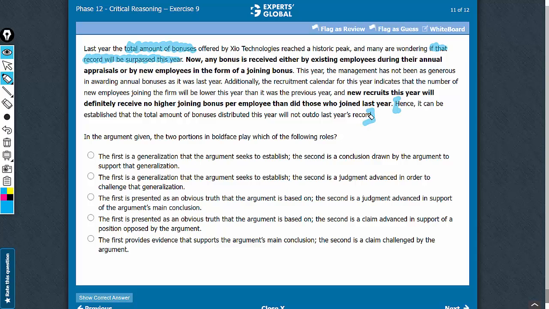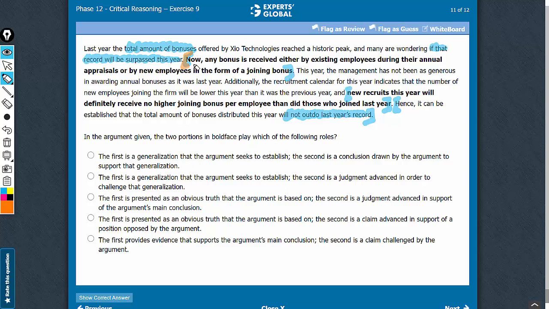Step 2 is to link the two bold-faced parts with the conclusion. You see, the first bold-face as well as the second bold-face contribute to explaining why the record is unlikely to break. And therefore, first as well as second bold-face are explanations that support the main conclusion of the argument. So with that groundwork, let's look at the answer choices.